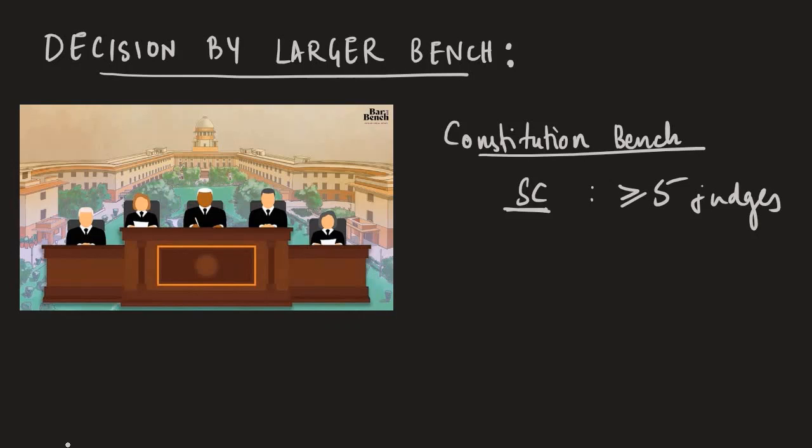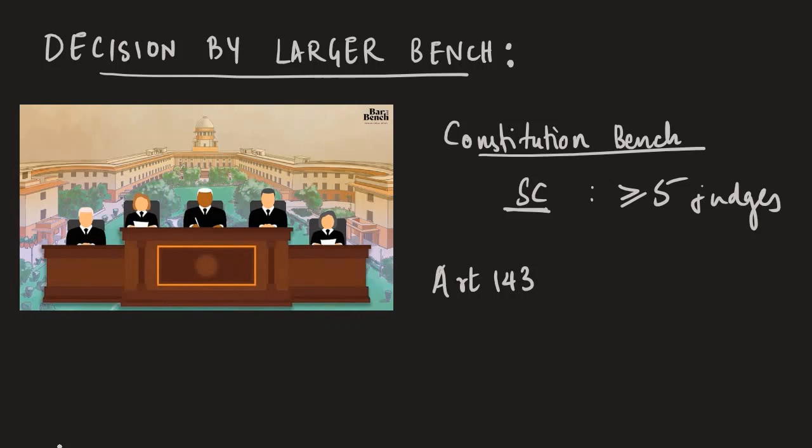If you remember, as per Article 143, the President can make references to the Supreme Court, right? So for the purpose of hearing any reference made by the President of India to the Supreme Court, a bench is formed, and that bench is also a constitution bench.